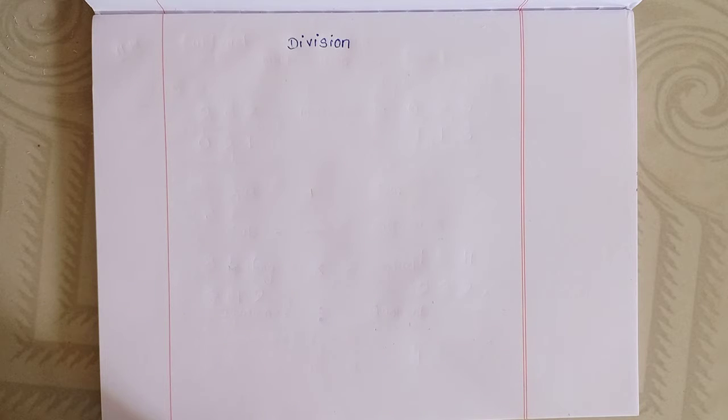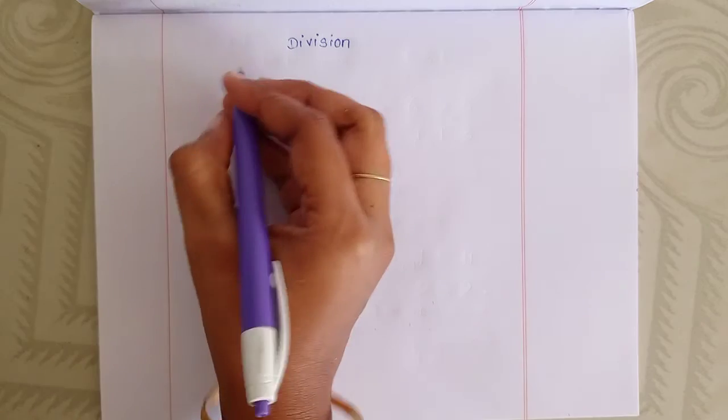The division answer is called the quotient. Now, some small sums only we have to do today. Very small and easy sums only. So all of you look here and listen carefully.